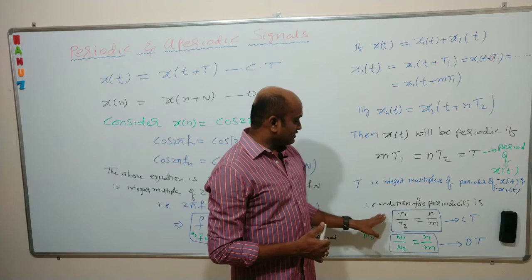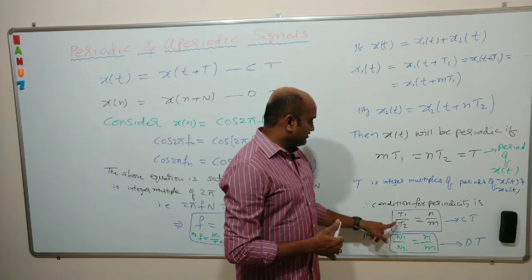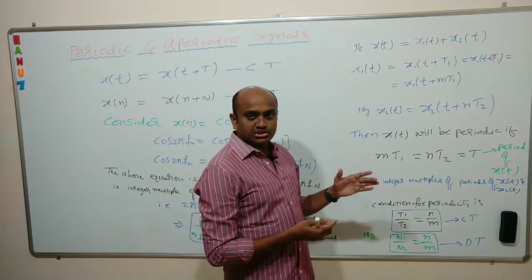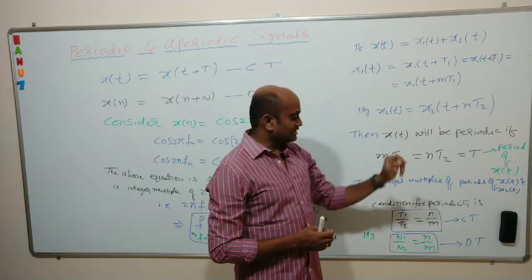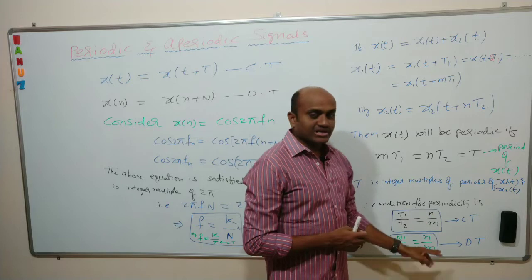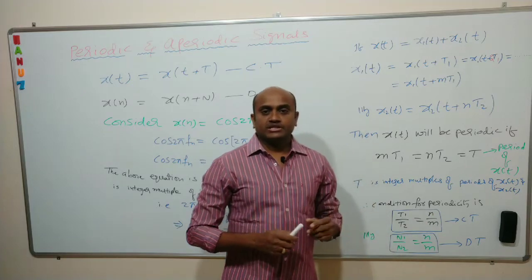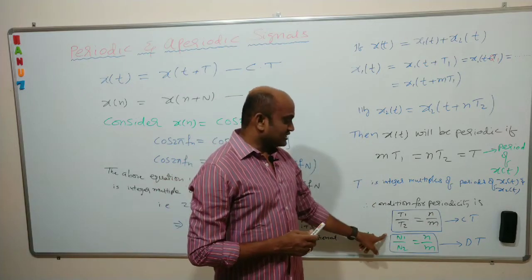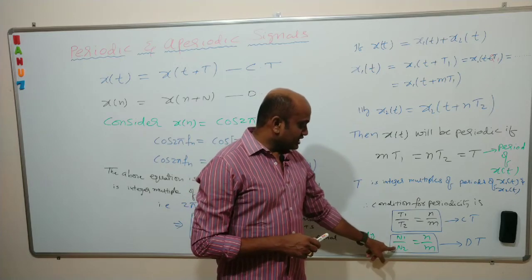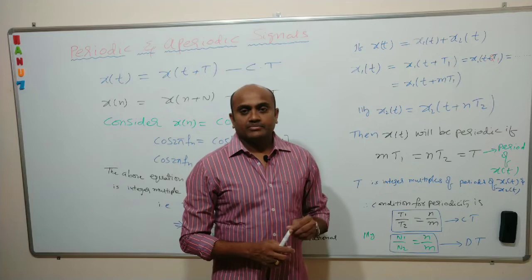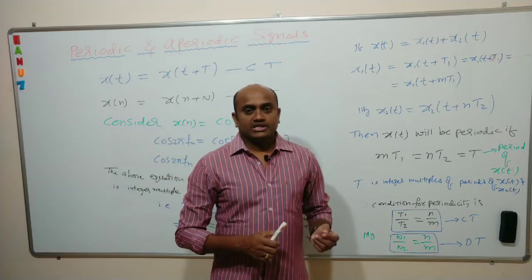From that we derived the condition: the ratio T1 by T2, of the first signal and the second signal, if it is in the form of n by m, then the signal is periodic. Similarly, if the signals are DT signals, the ratio N1 by N2, if it is in the form of n by m, then the signals are periodic.